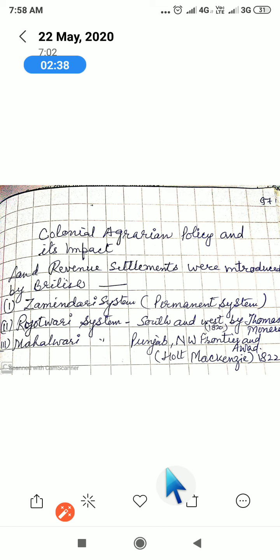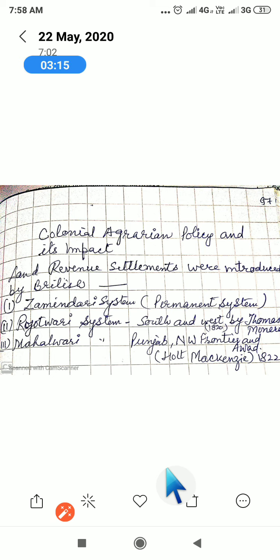Okay, and the next one is the Ryotwari system, and this system was introduced in South and West India by Thomas Munro in 1820, because this system was established for direct settlement between the government and the ryots. It was introduced in 1820. It means direct settlement between the government and the ryots.